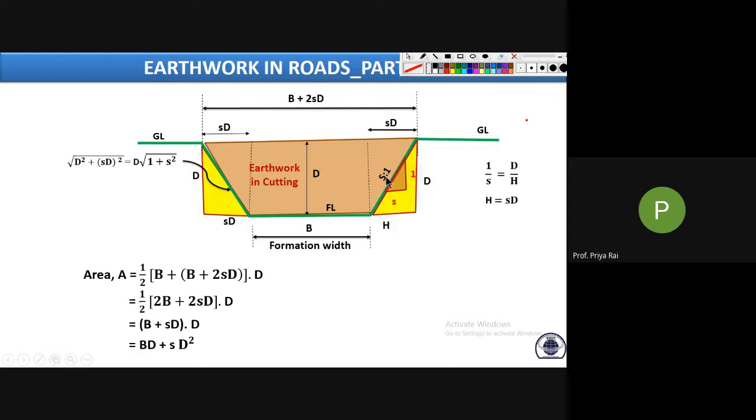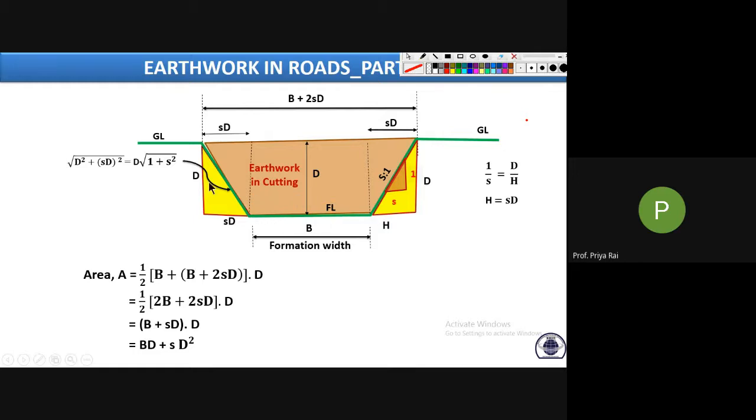where S is what? Slope, the horizontal portion of the slope, this side slope. Where D is the depth of the cutting or filling. If it is filling, then it will be the height of the fill, the same formula will apply. And B is the formation width.